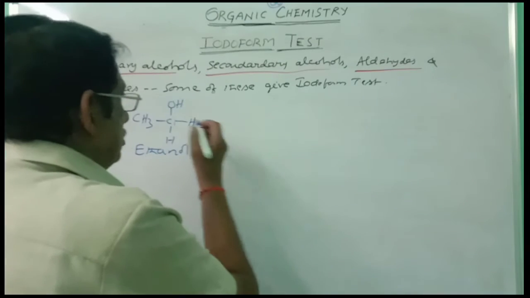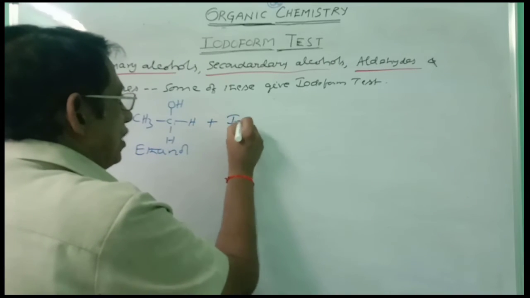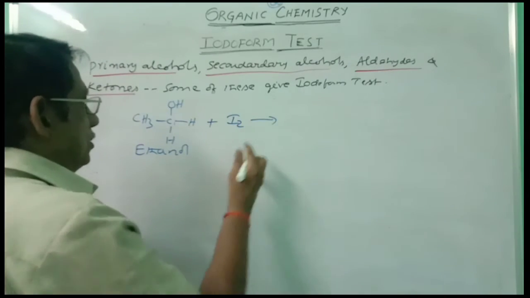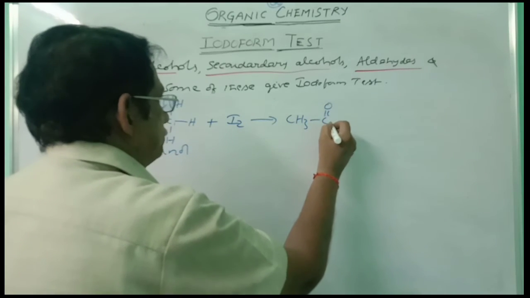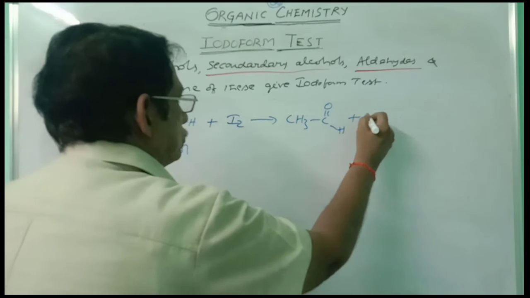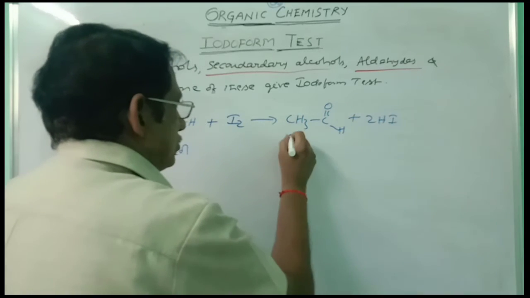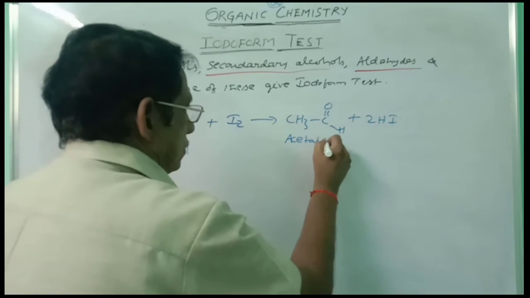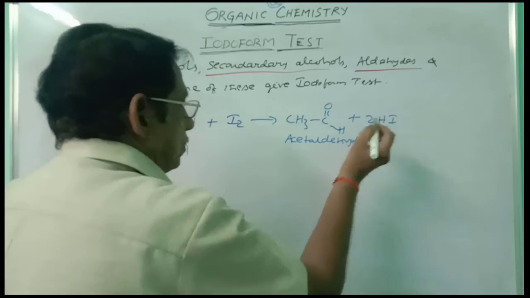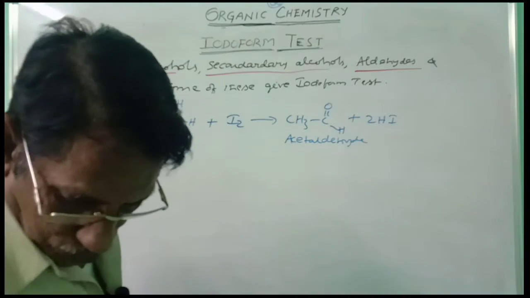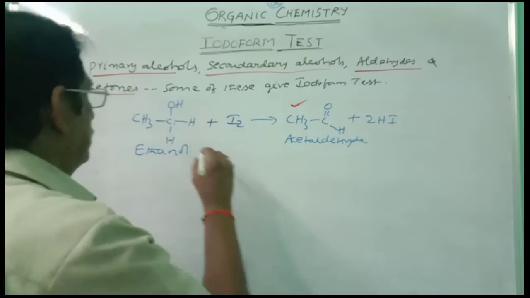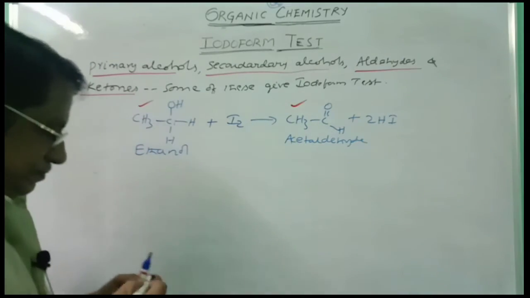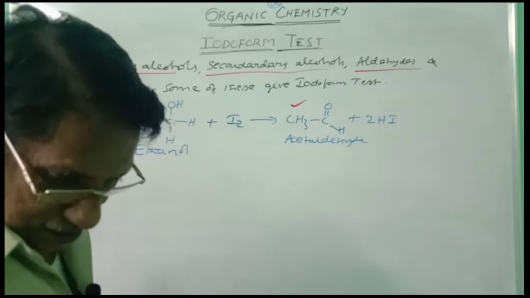So here, when this is treated with I2, this will be converted into CH3 CHO plus 2HI. This is acetaldehyde. Acetaldehyde gives iodoform test. And therefore, ethyl alcohol also gives iodoform test. That is the logic here.